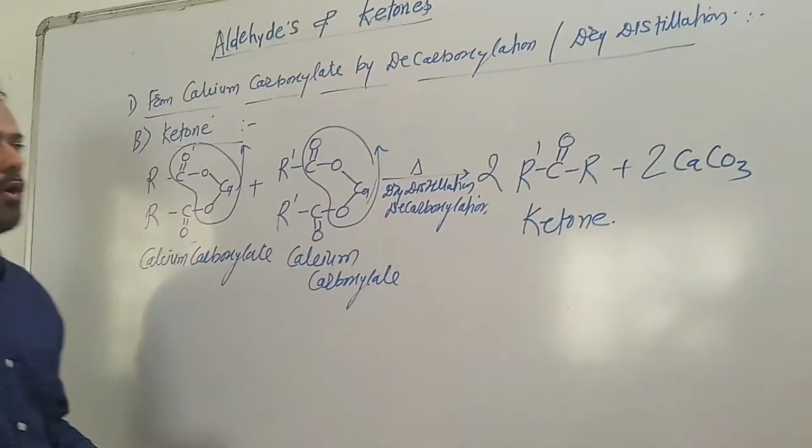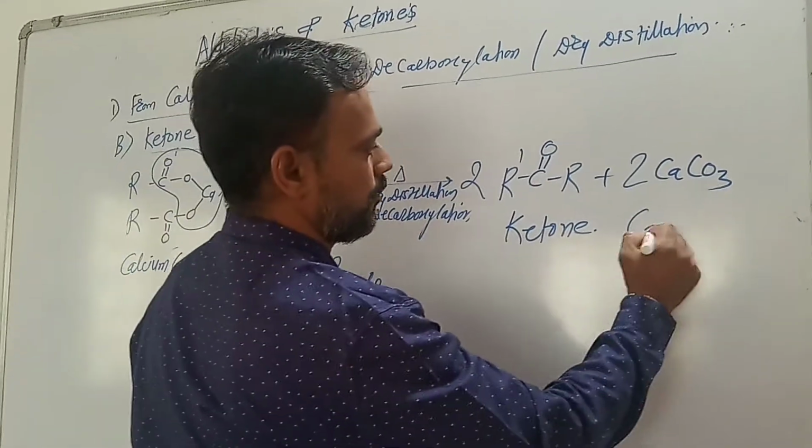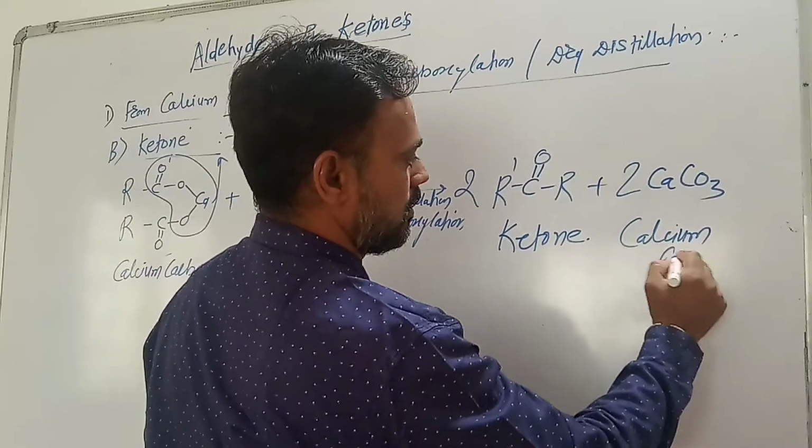Ketone is obtained, and calcium carbonate is given out.